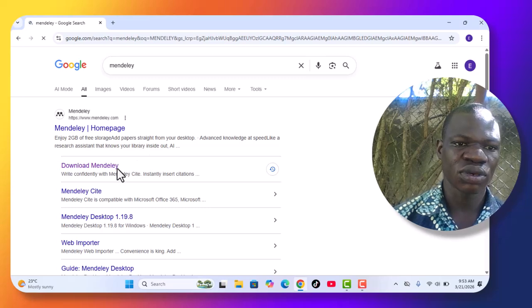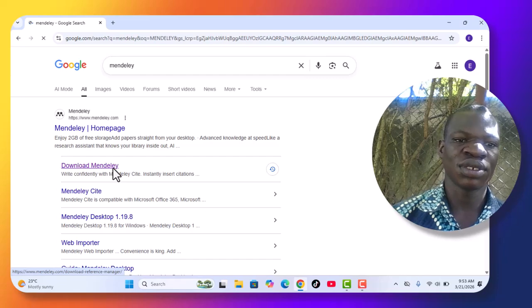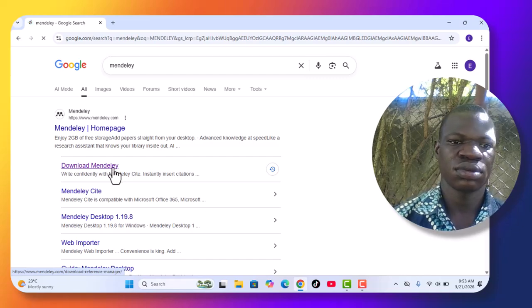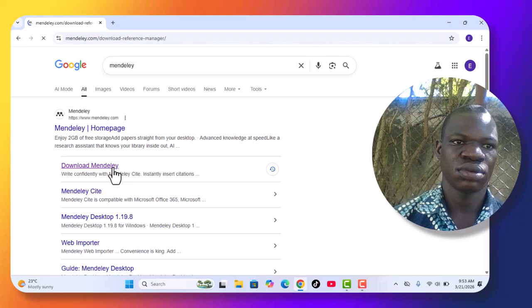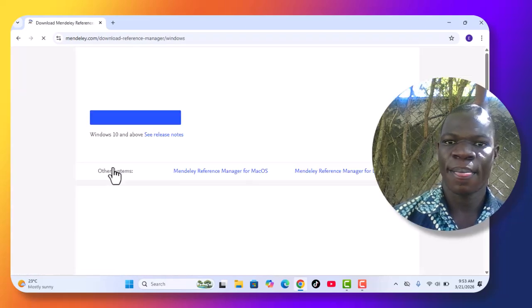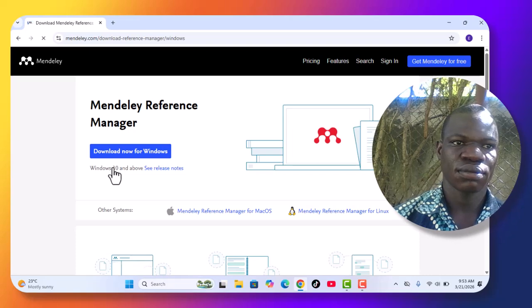Then the second one, download Mendeley. So you click on downloading Mendeley. After clicking that, it brings in Mendeley Reference Manager.